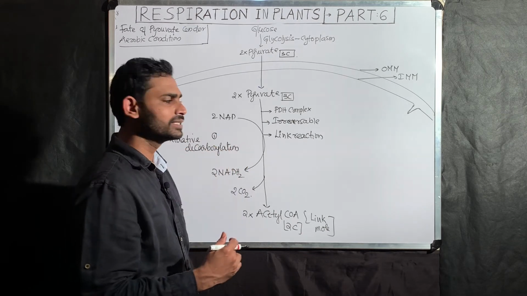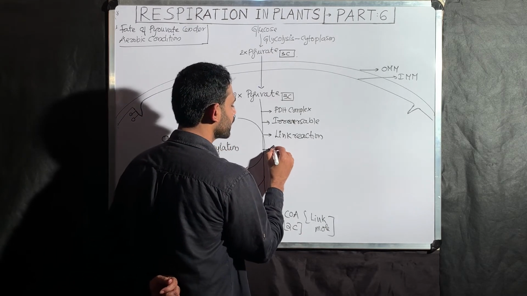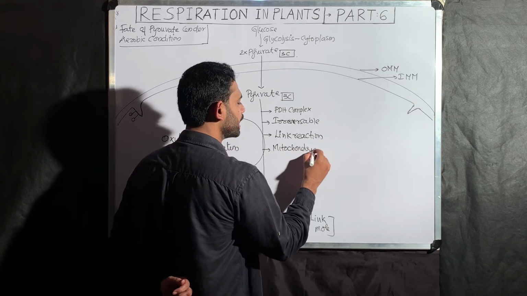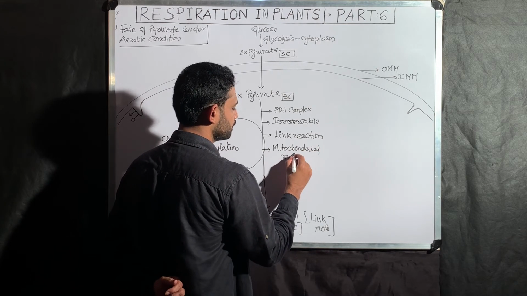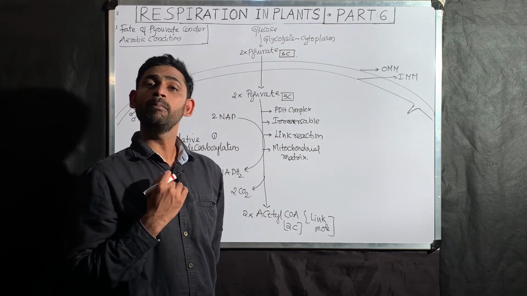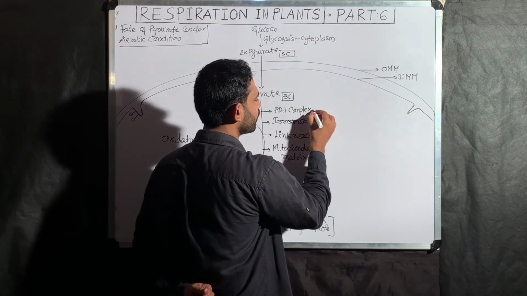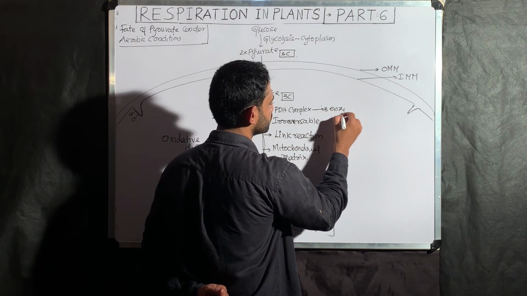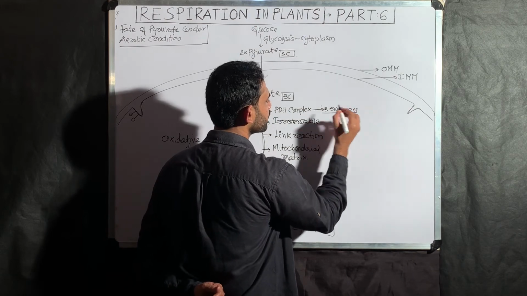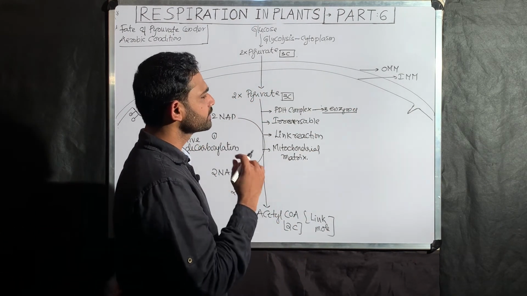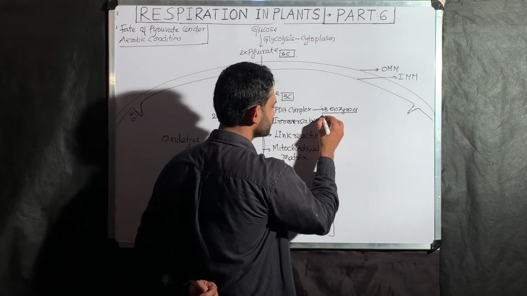Now coming to the pyruvate dehydrogenase enzyme complex. Where is this reaction occurring? This reaction occurs in the mitochondrial matrix. Why do I call it a complex, you know? It consists of 3 enzymes. This PDH complex consists of 3 very important enzymes.